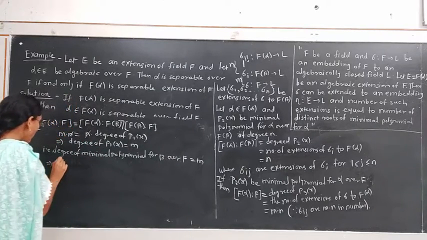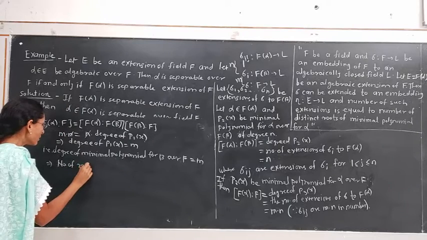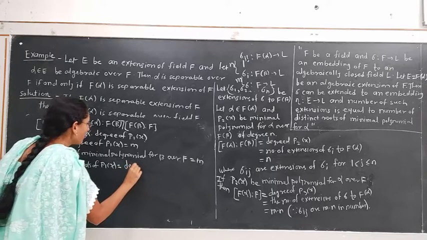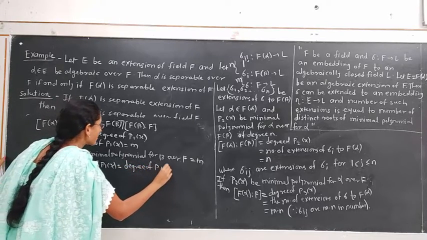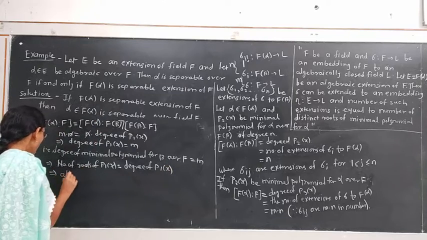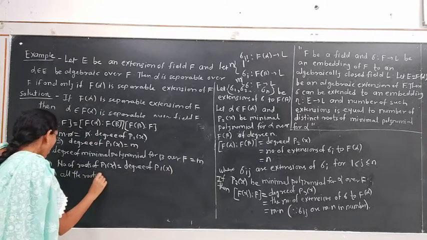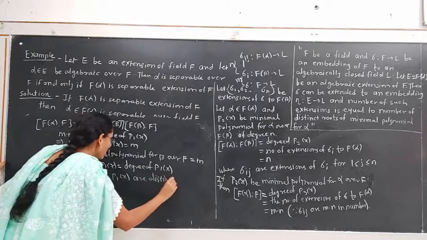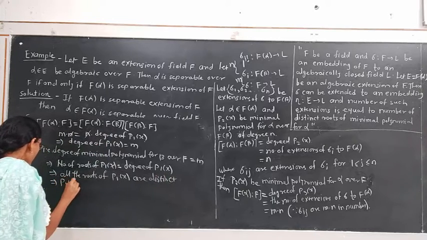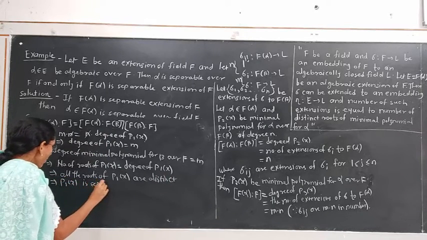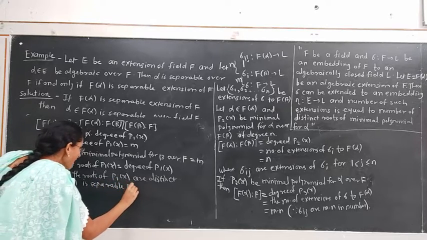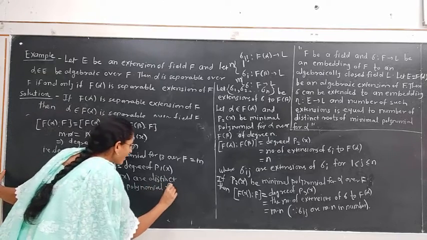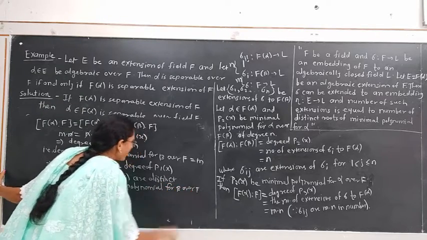This implies the number of roots of P1(x) is the same as the degree of the polynomial P1(x), implies all the roots of polynomial P1(x) are distinct. That is, P1(x) is a separable polynomial, by definition, for beta over F.